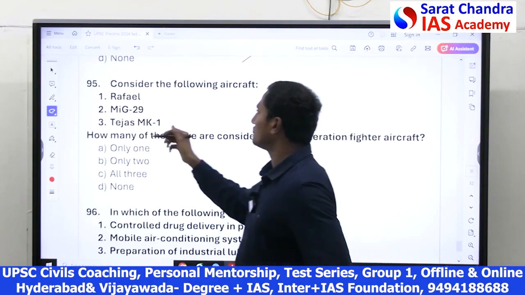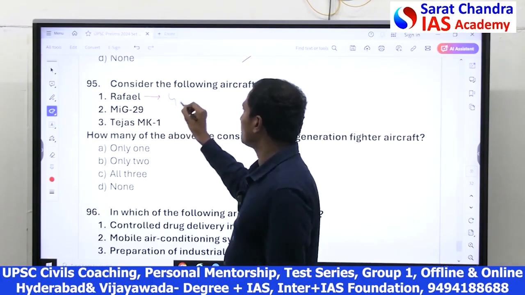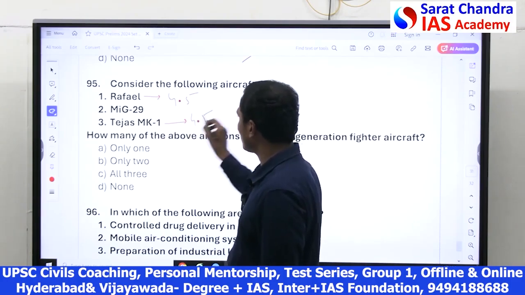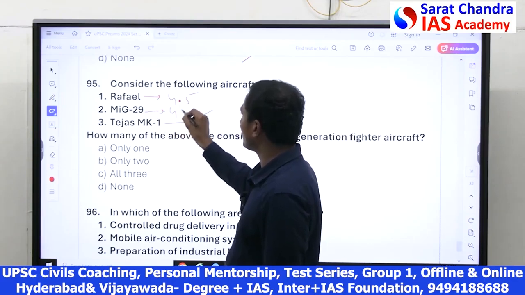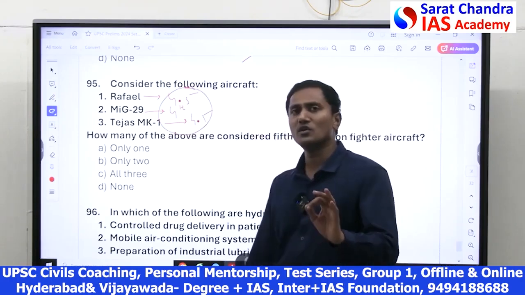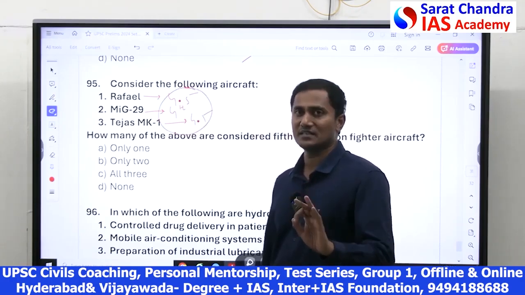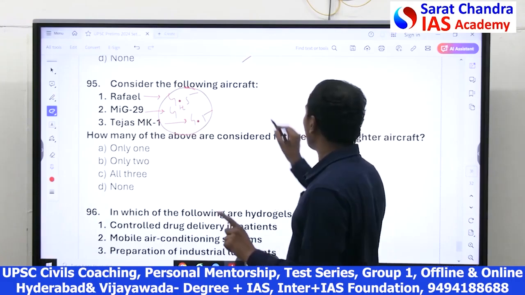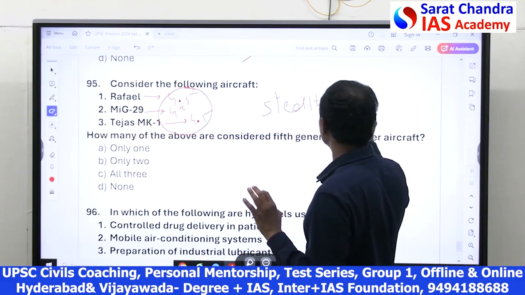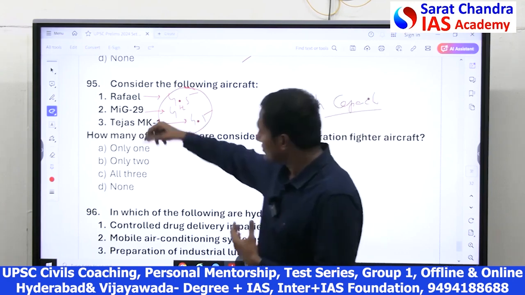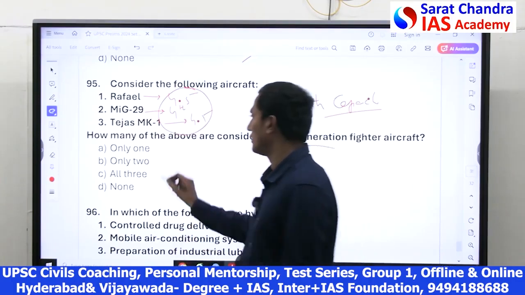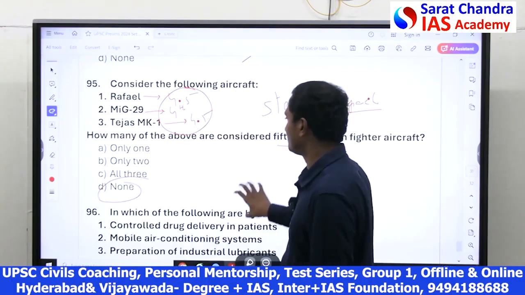Friends, regarding the aircraft, we already know that Rafale is a 4.5 generation aircraft. Tejas is also 4.5 generation. MiG-29 is a 4th generation aircraft. So all these aircraft have good stealth capacity, but a fifth generation aircraft should have super stealth capacity. The super stealth capacity is not there with any of these, so we cannot call any of them fifth generation. None of them are fifth generation aircraft.